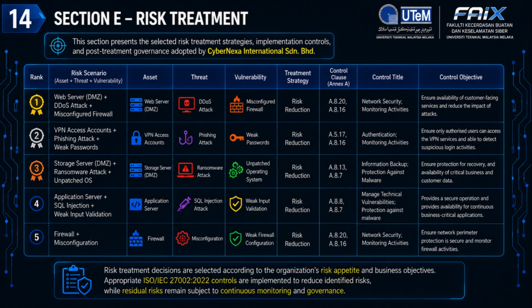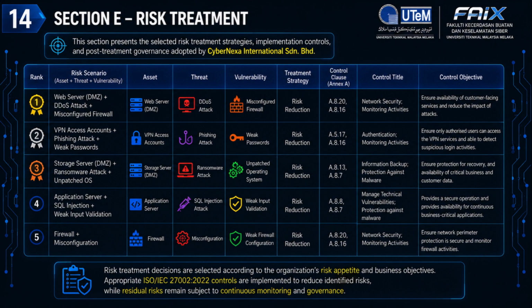The third risk involves the storage server, which is vulnerable to ransomware because of an unpatched operating system. Controls A8.13 and A8.7 are recommended to improve information backup, malware protection, and regular system updates, ensuring critical business data can be recovered if an attack occurs.